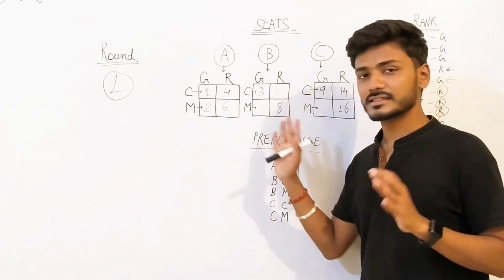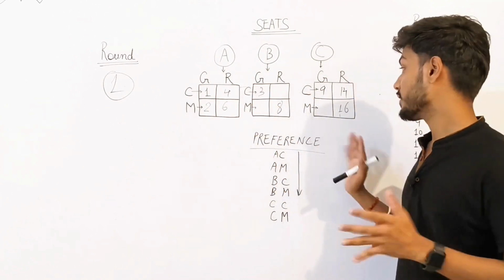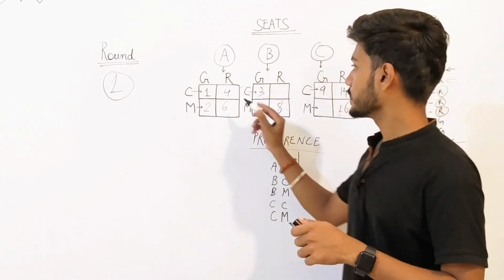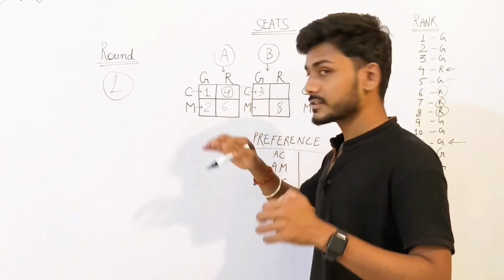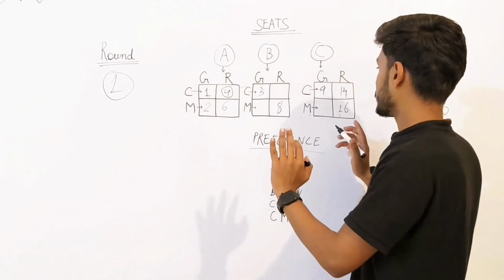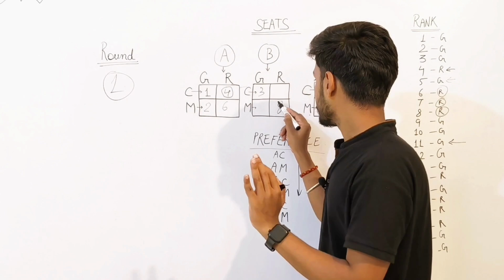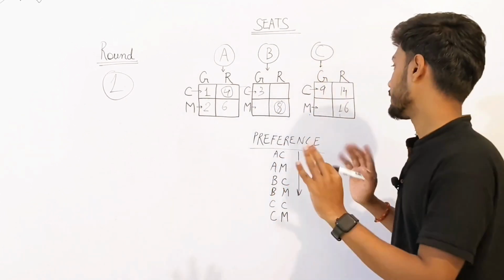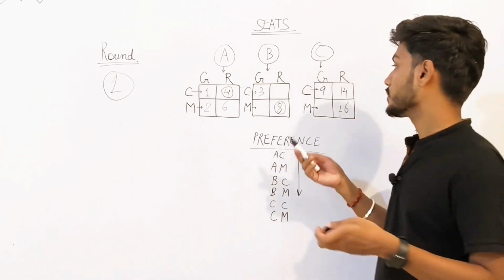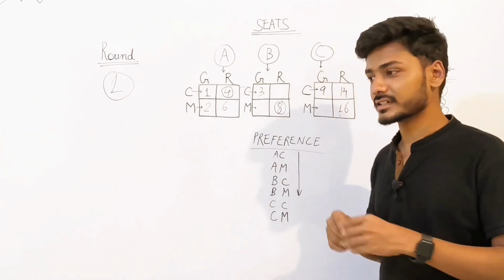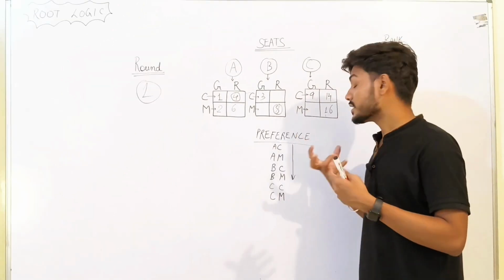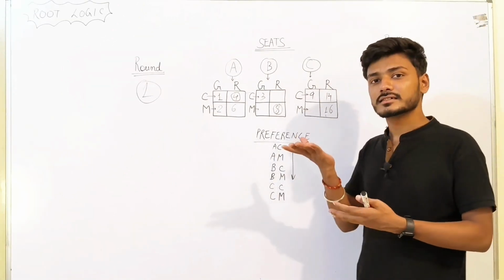You are seeing that these seats are vacant. Now what have others done? Say for example, this particular student has frozen the seat. He wants the seat, he is not moving anywhere. Let's say this student has also frozen the seat, he is not going anywhere. Let's say that all the other students have chosen to float the seat, to go to a higher preference. They want to actually get a better seat, right?